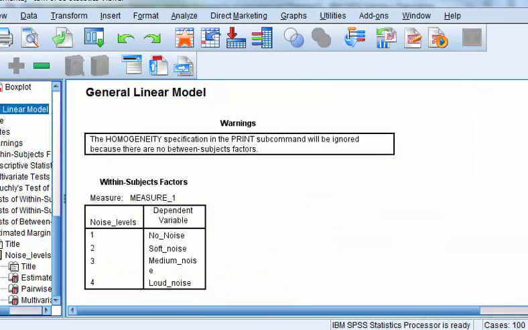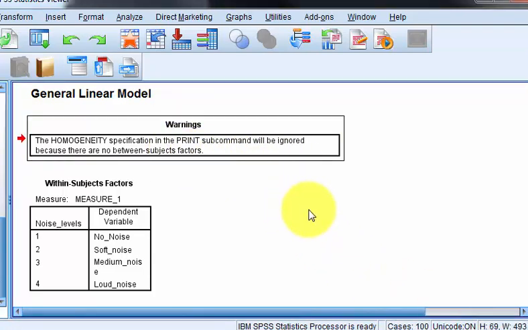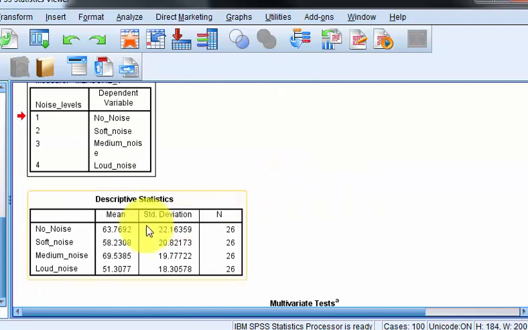So let's start reading this thing. And I just read the output as it comes along. Okay, there's our homogeneity variance test, because this test doesn't look for homogeneity variance. Here's our 4 repeated measures. There's our means. So I got a high of 69 and a low of 51.